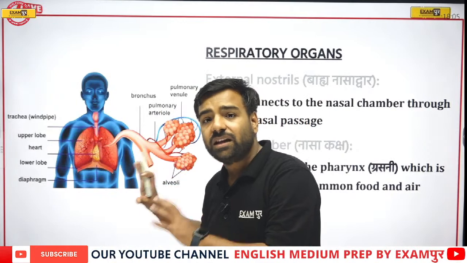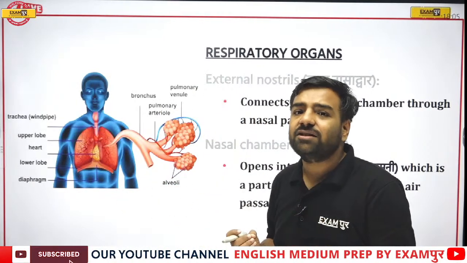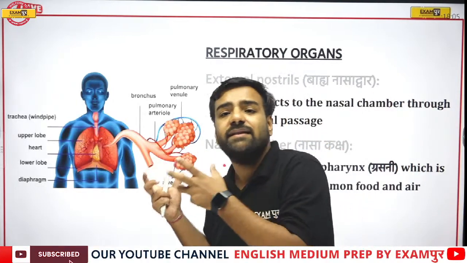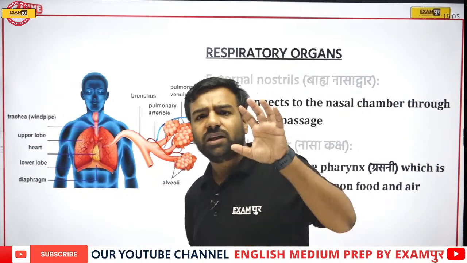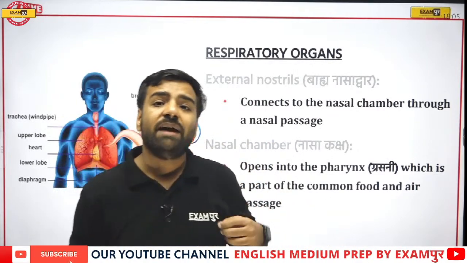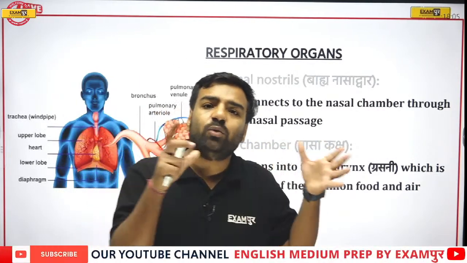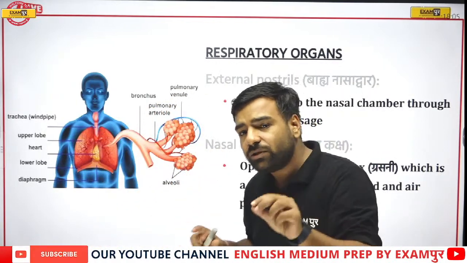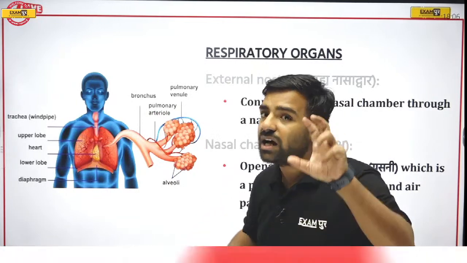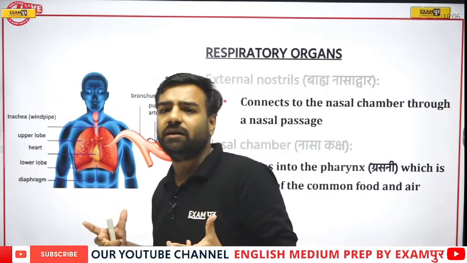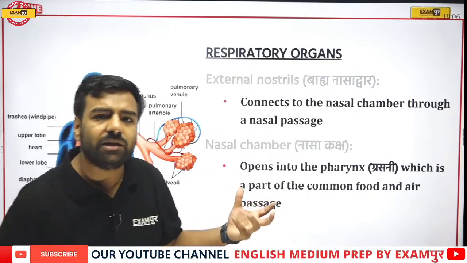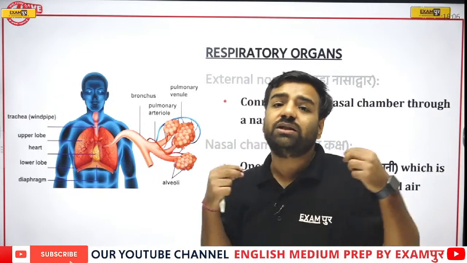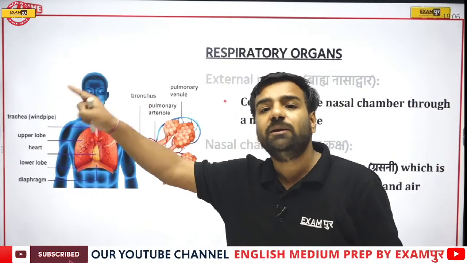When you have a look at this diagram, there's a heart, there are lungs, but inside the lungs also there are several other things which are helping you in this process. There's a reason how I'm able to speak, how I'm able to get that energy, how you are able to get the energy. This process plays a significant role. How? When you inhale the air, there are several gases. Oxygen will be there, carbon dioxide will be there. Now that particular oxygen is used in your body, where we can discuss hemoglobin, correct?